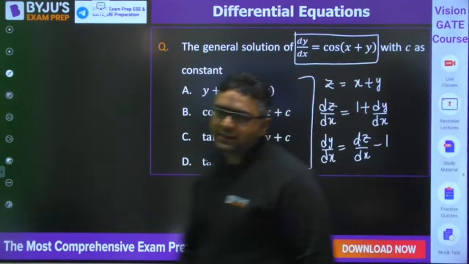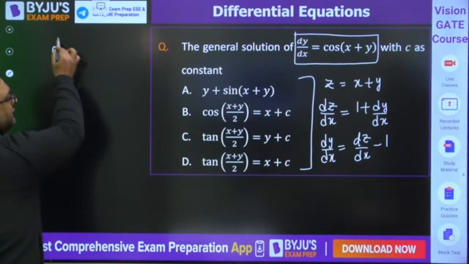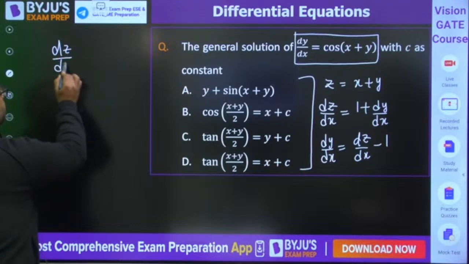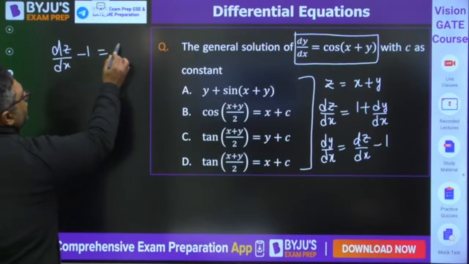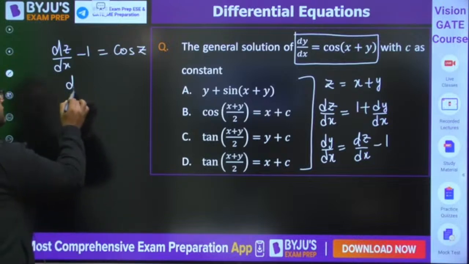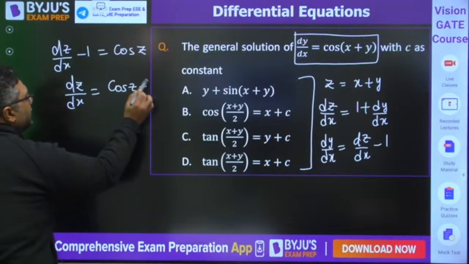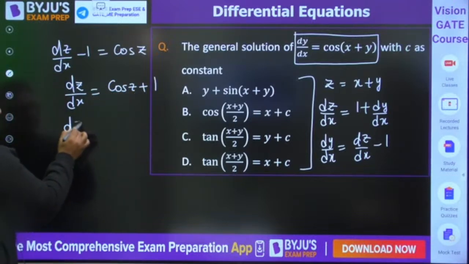So when you write it, dz by dx minus 1 is equal to cos z. So you can write it as dz by dx is equal to cos z plus 1. So dz by 1 plus cos z.